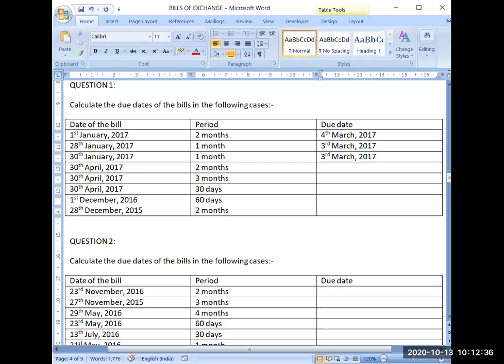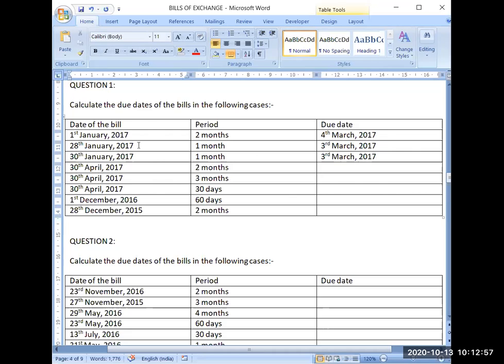So you can see practically that either you are writing a bill on 28th January or you are writing a bill on 30th of January, both are becoming due on the same date because the month gets ended on 28th Feb. One more fact you have to keep in mind, sometimes this year may be given as a leap year.